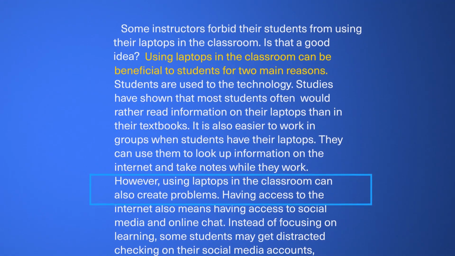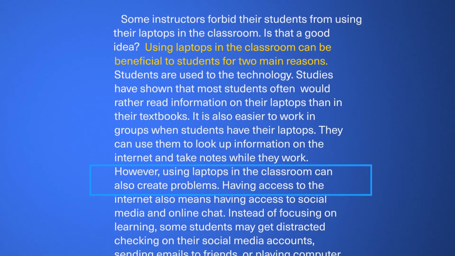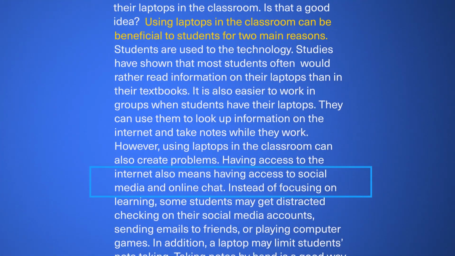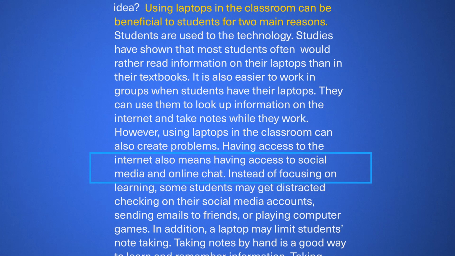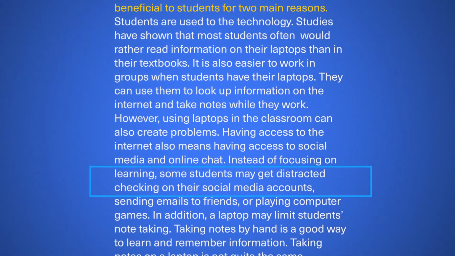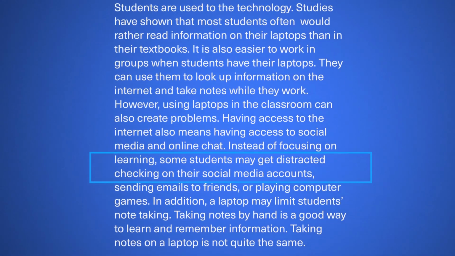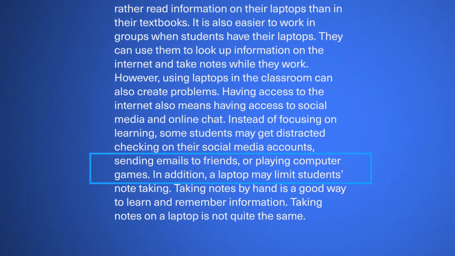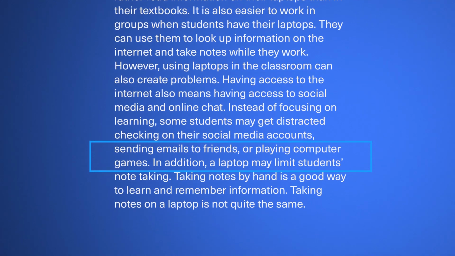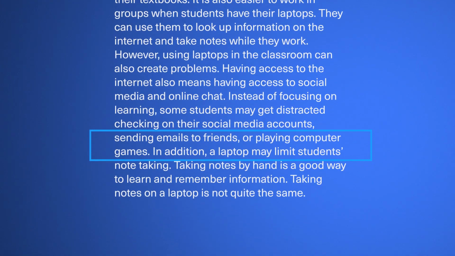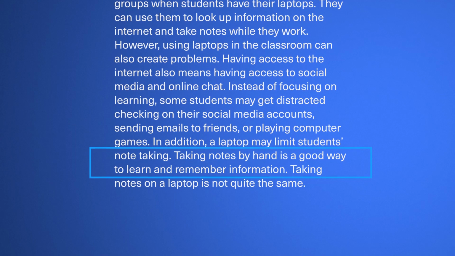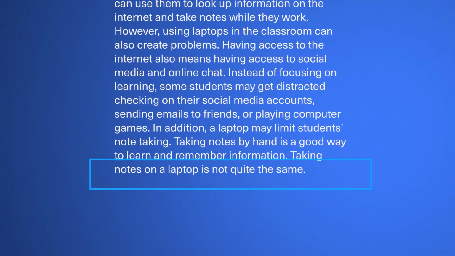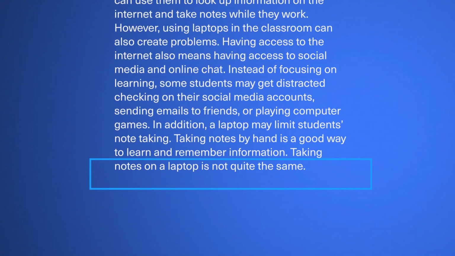However, using laptops in the classroom can also create problems. Having access to the internet also means having access to social media and online chat. Instead of focusing on learning, some students may get distracted checking on their social media accounts, sending emails to friends, or playing computer games. In addition, a laptop may limit students' note-taking. Taking notes by hand is a good way to learn and remember information. Taking notes on a laptop is not quite the same.